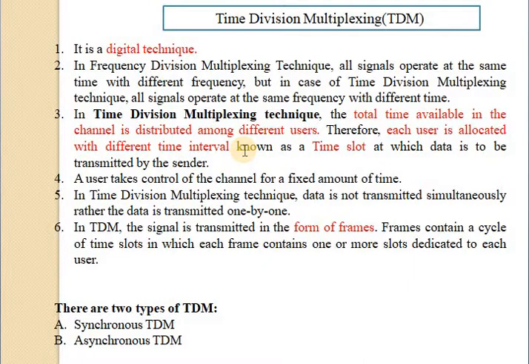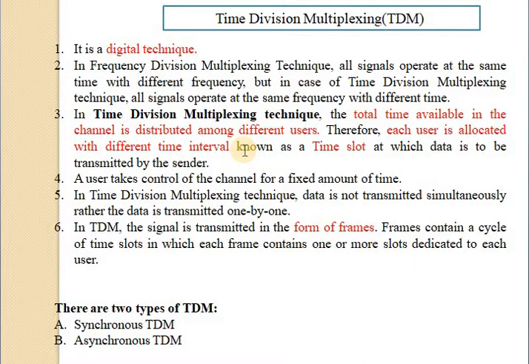Remember that the channel or link is not divided on the basis of frequency, but in time division it is divided on the basis of time, so that the total time available in the channel is divided between several users.